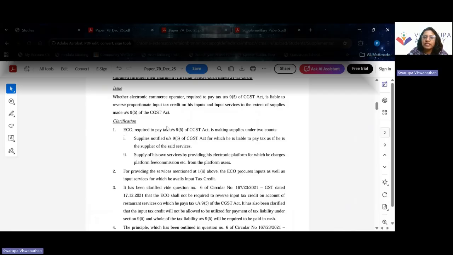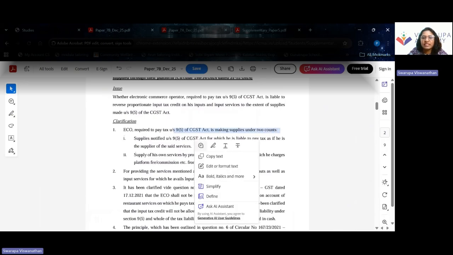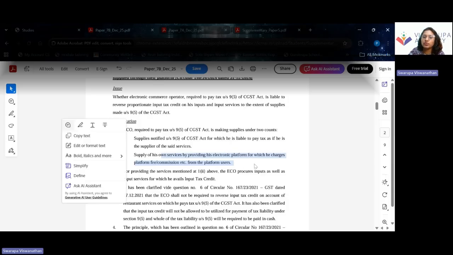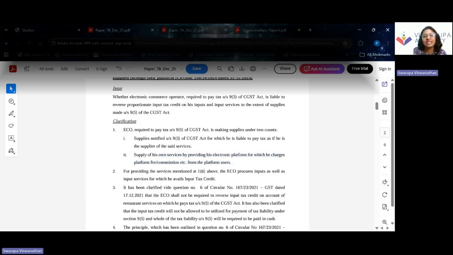So the e-commerce operator is required to pay tax under section 9(5), making the supplies on two counts. That is, supplies notified under section 9(5) of the CGST Act for which he is liable to pay tax as if he is the supplier of the goods and services, and the supply of his own services that he provides through the e-commerce platform for which he is charging a commission. For example, Swiggy or Zomato.